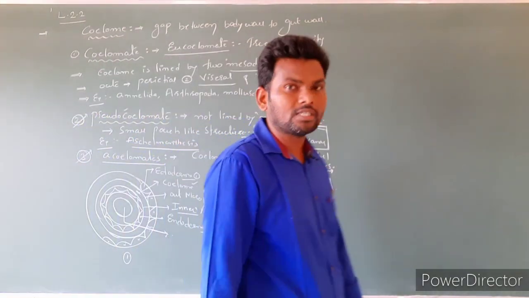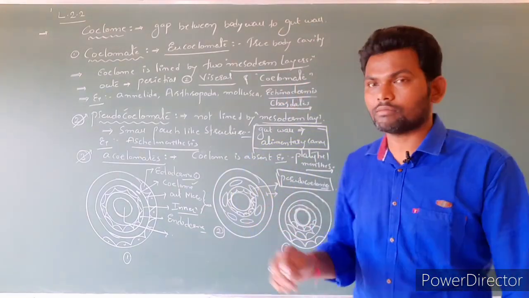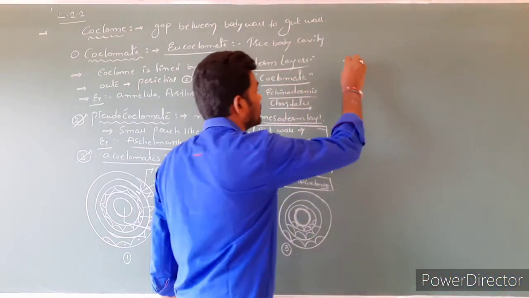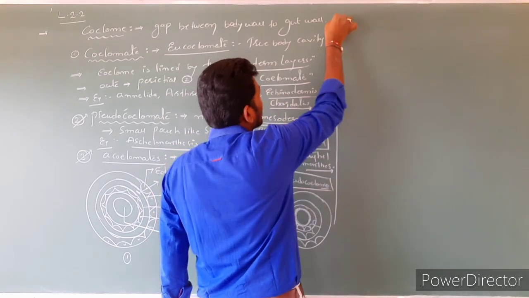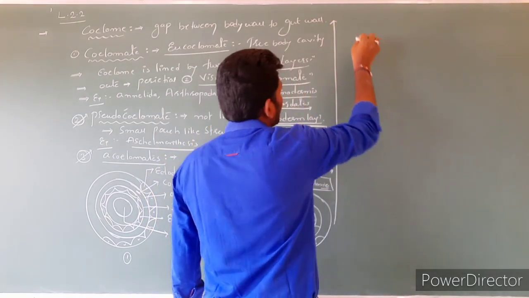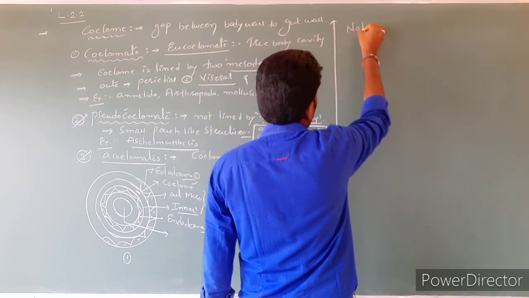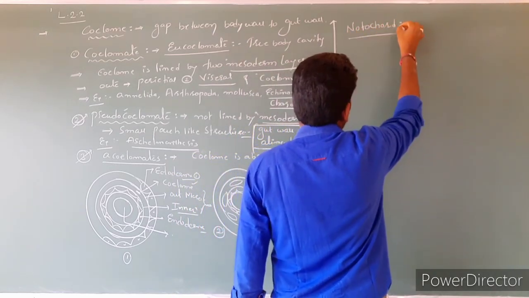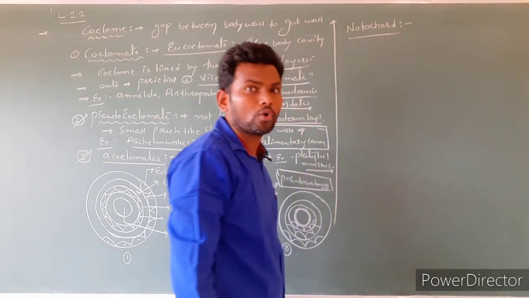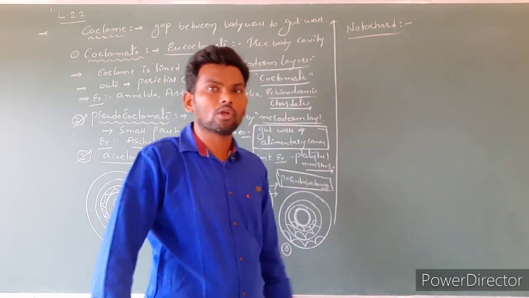regarding the next fundamental character, notochord. What is meant by notochord?